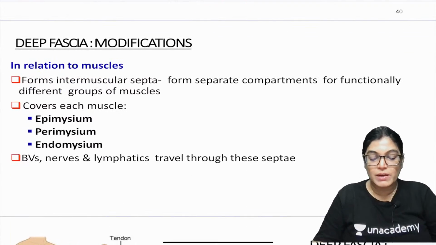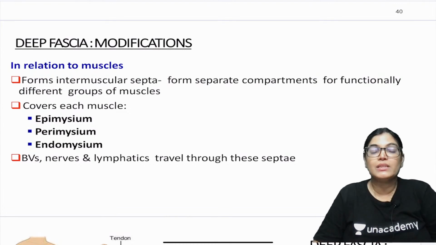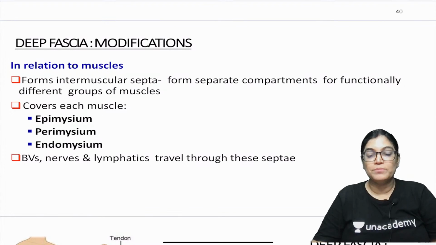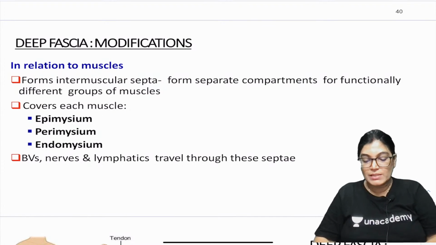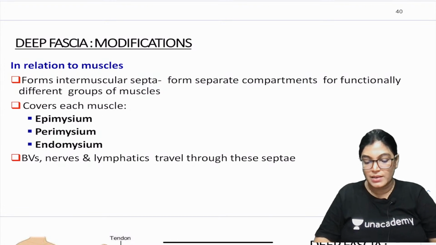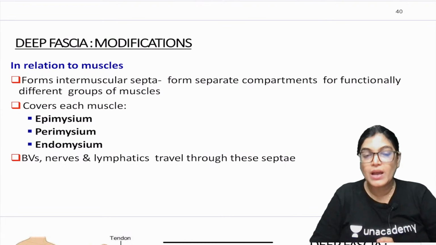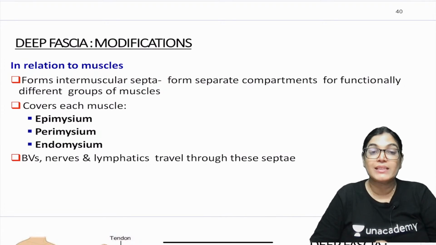In relation to muscles, if you have studied the muscle class, the covering of a single muscle fiber, a modification of deep fascia, is called endomysium. The whole muscle bundle has a covering called perimysium, and the entire muscle is covered by a modification called epimysium.